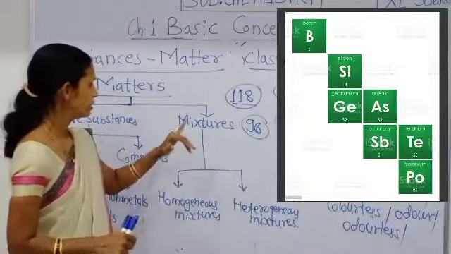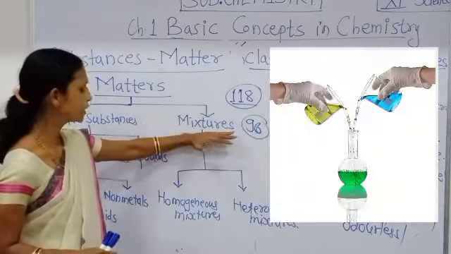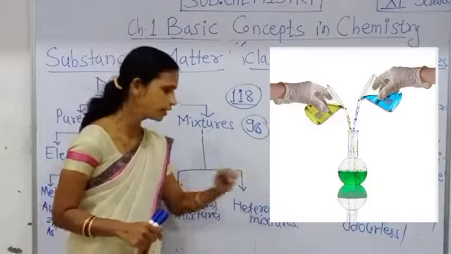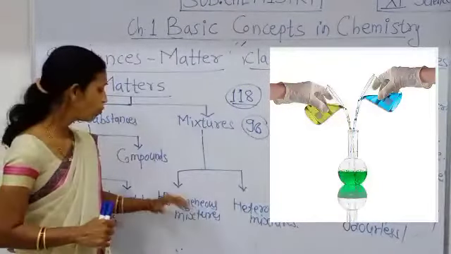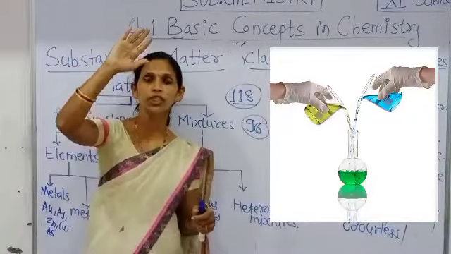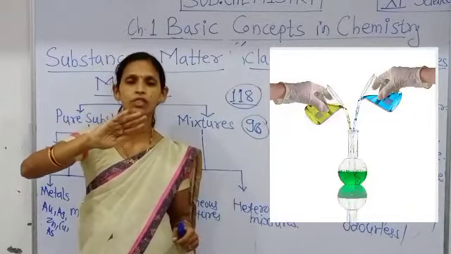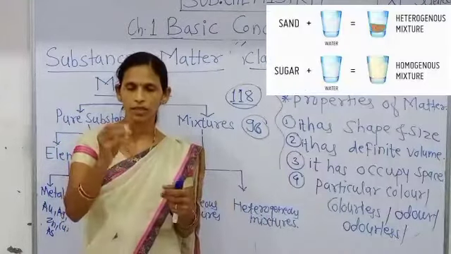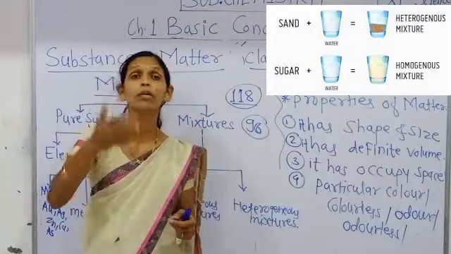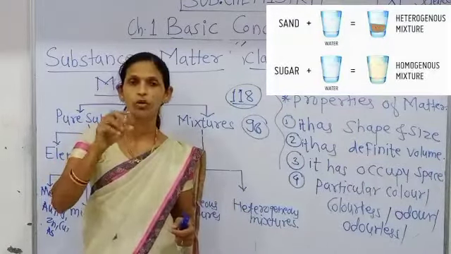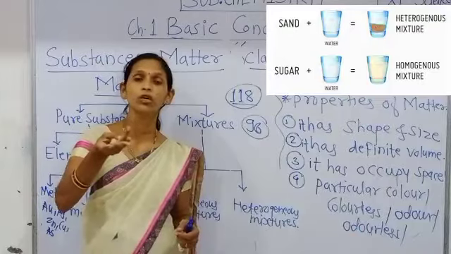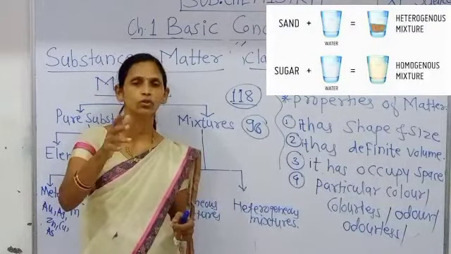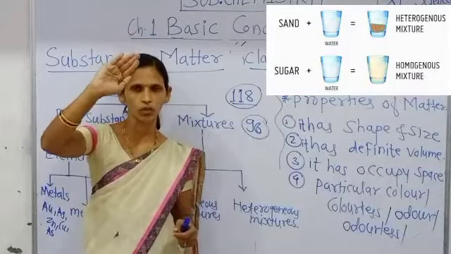Then see here, one more category of matter, that is, mixtures. Mixtures are again of two types: homogeneous mixtures and heterogeneous mixtures. Homogeneous, homo means same, एकजीव मिश्रण. Heterogeneous mixture: चिवडा is a heterogeneous mixture, and sarbat is a homogeneous mixture, because sarbat is a mixture of salt, water, sugar and lemon juice; we form a uniform mixture of those.